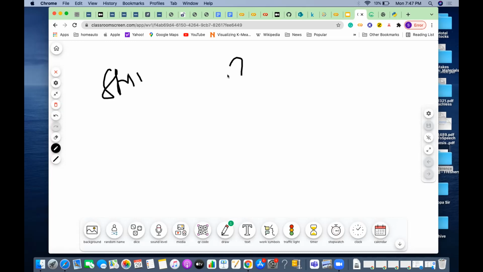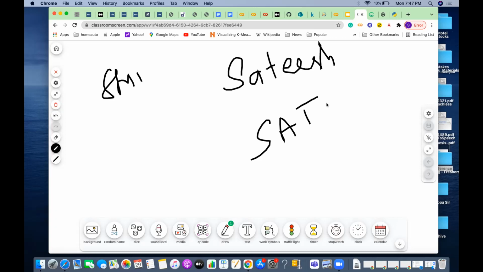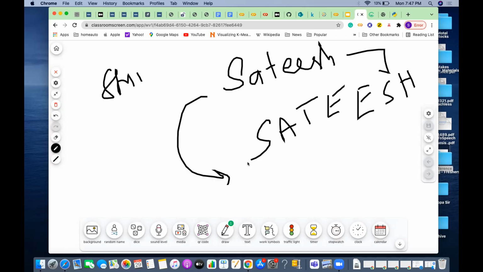For example, somebody entered Satish one time, and the second time entered it all in capital. If you use a normal string comparison, both are different because the ASCII values are different, but both are the same name. So what I should be doing is making everything lowercase or everything uppercase, and then checking whether there are any duplicates. Those kinds of operations you should do with either everything small letter or everything capital letters.